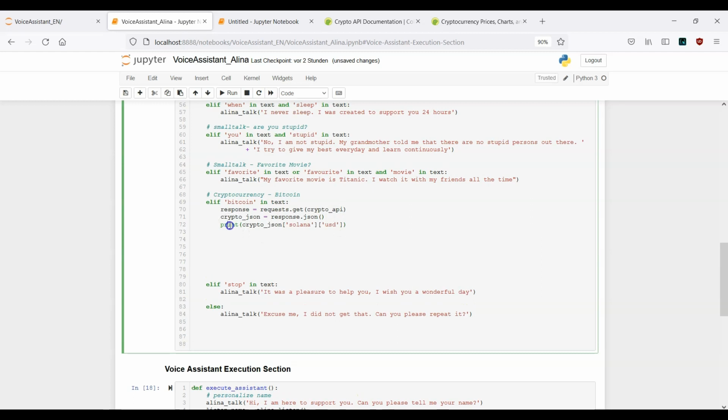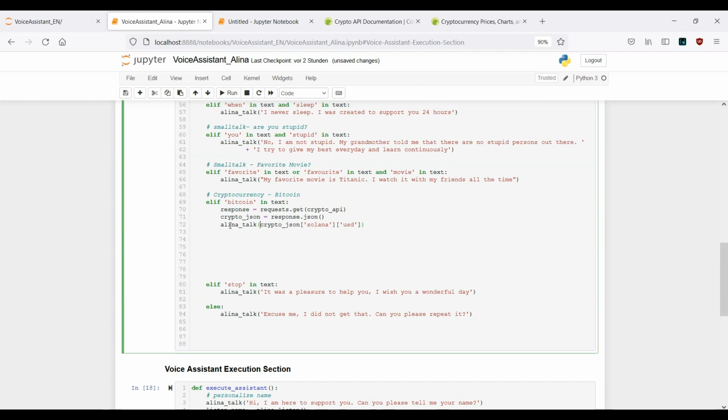And instead of print, we can just make use of the talk function, Alina talk. Now it will not be just printed, but our assistant will tell us the price. And if it's required, we also can print it, and we can make the system tell us directly with her voice what the current price is.